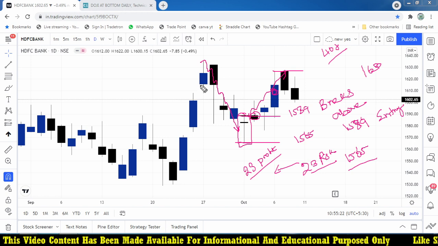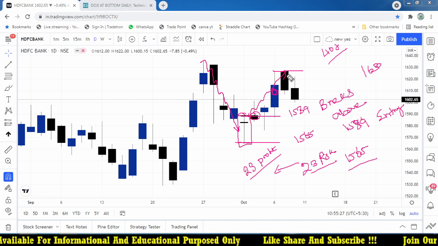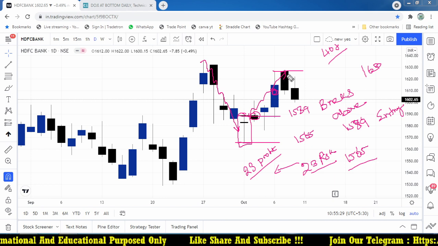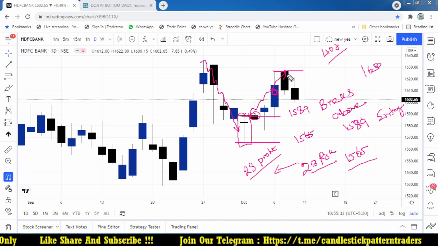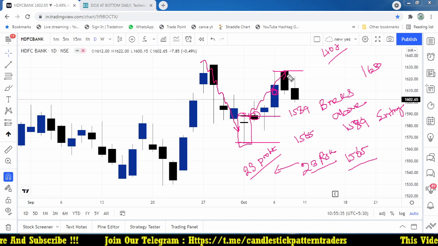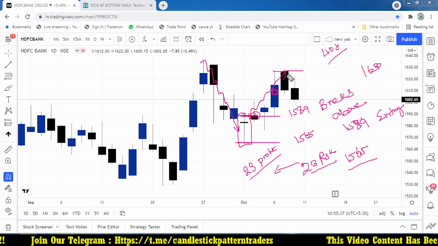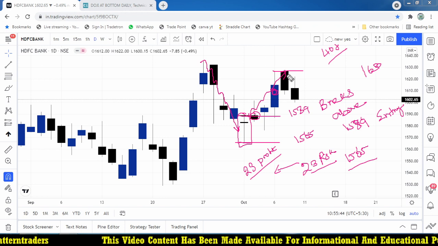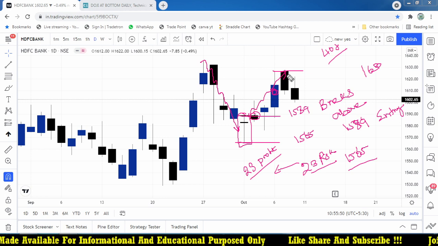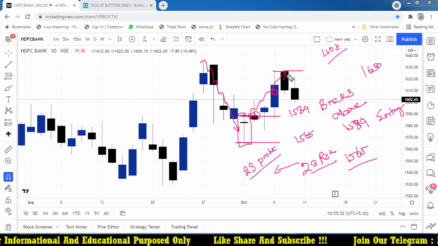Maybe you get a next day profit, or we are waiting for the positional basis, because we don't use any 5 minutes or 15 minutes time frame chart. It is a purely daily chart. So we will wait for the result for the next 2 to 3 days. Either it may be a stop loss or it may be a target. But this kind of candlestick pattern always works with good accuracy. So this one is working better.